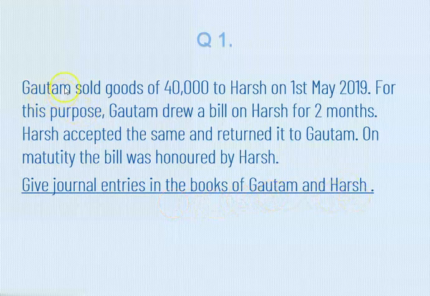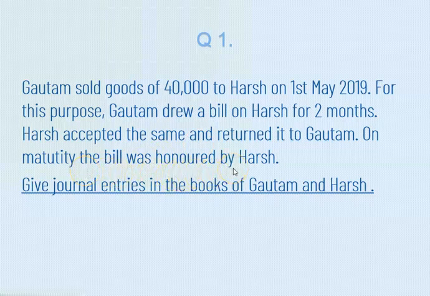Now let us understand here. Gautam sold goods of rupees 40,000 to Harsh and therefore Gautam is a drawer and Harsh is a drawee. Second, here Gautam drew a bill on Harsh for 2 months. The bill is drawn by Gautam, accepted by Harsh and returned to Gautam. And on maturity, that is on the due date, the bill is honored by Harsh.